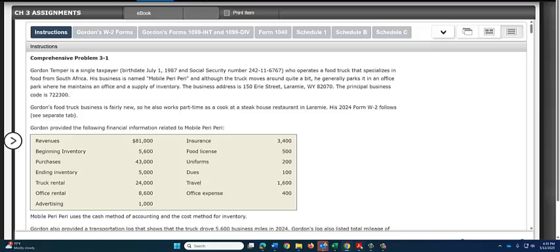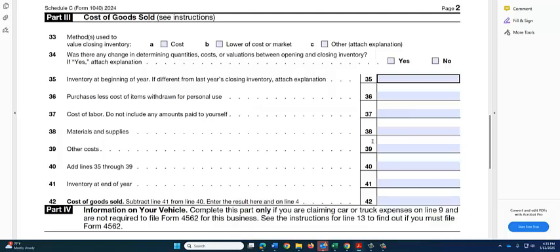So we'll go back over to the Schedule C and enter $5,600 as our beginning inventory. Then he purchased $43,000 in food. There was no cost of labor, materials or supplies, or other costs.